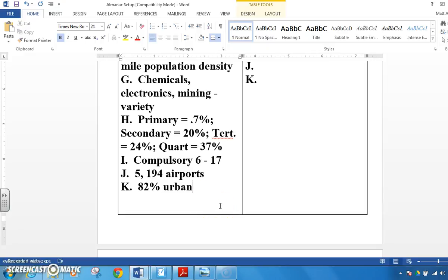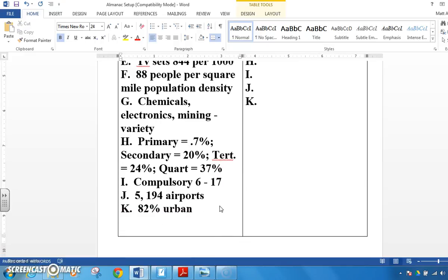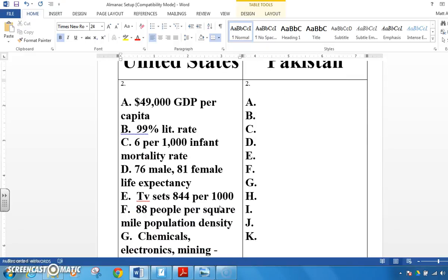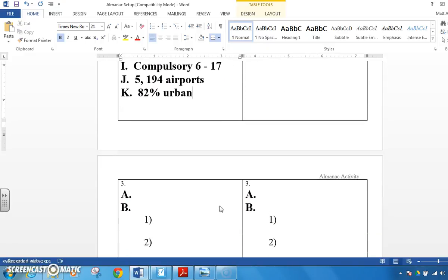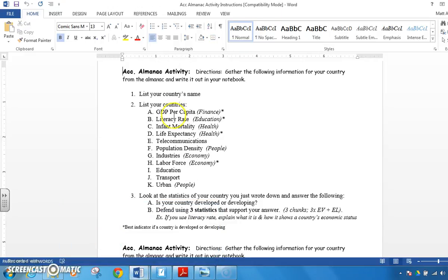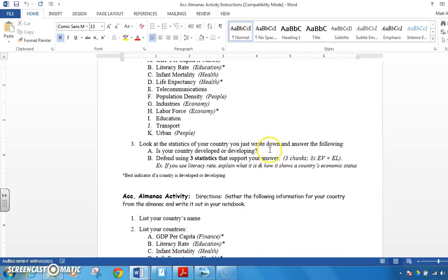Awesome. So we figured out and finished A through K. This whole part was for you to collect data on the U.S. Now we've got to make our decision, and here comes the most important part. We've collected all this information, and we know our best indicators are labor force, life expectancy, infant mortality, literacy rate, and GDP per capita. We're going to look at the statistics for your country that you just wrote down and answer the following. Looking at all of these, is this a developed or a developing country?